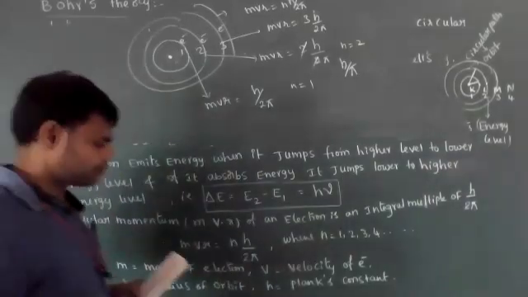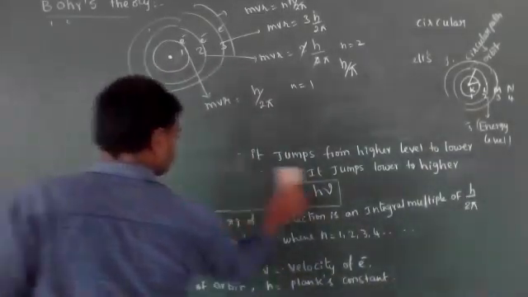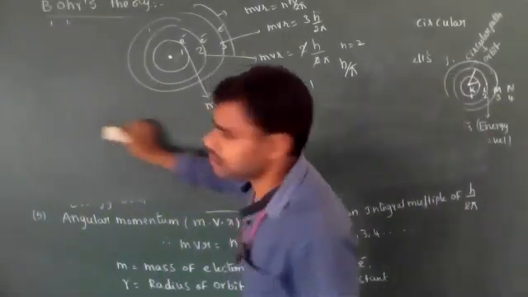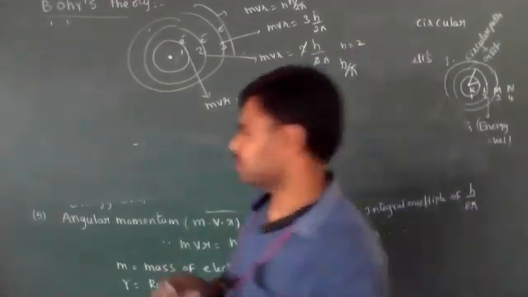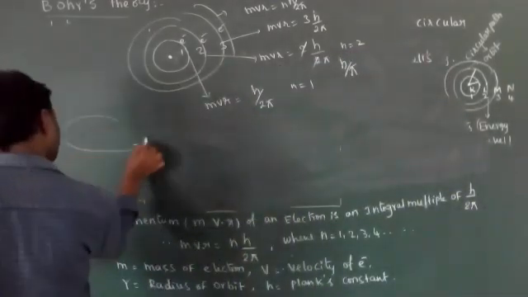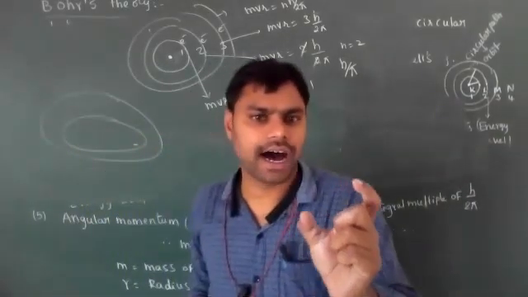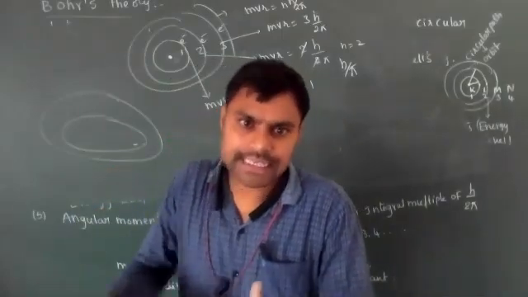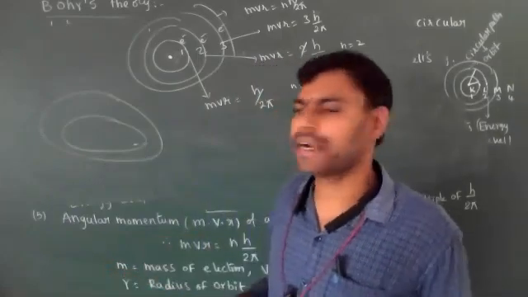Yes, ma'am. See the last point. Listen, what he said is very simple. Generally, any particle moving in a circular path has a certain angular momentum.